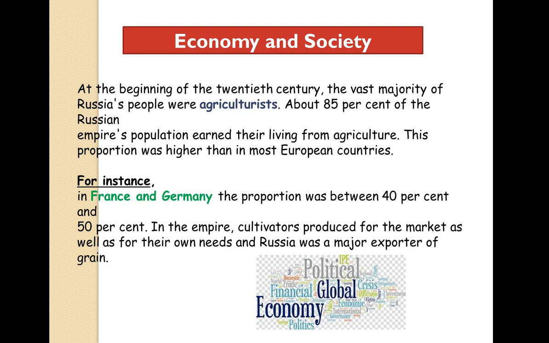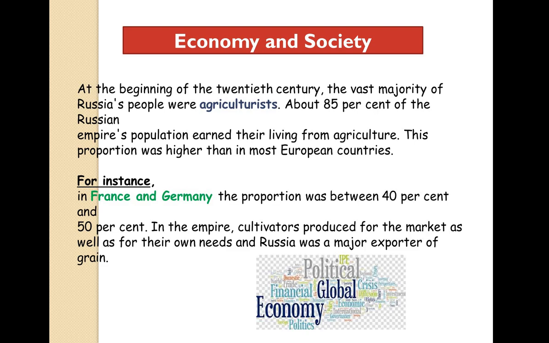This proportion was higher than in most European countries because Europe was more interested in industries. They did not have much agriculture. Where was the time for agriculture there? But Russians were not like that. For instance, in France and Germany, the proportion was between 40% and 50%. That is in agriculture. This is the percentage for agriculture.